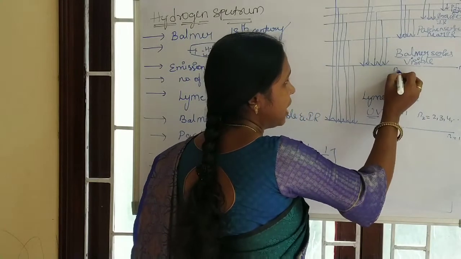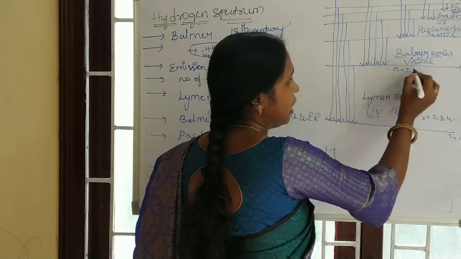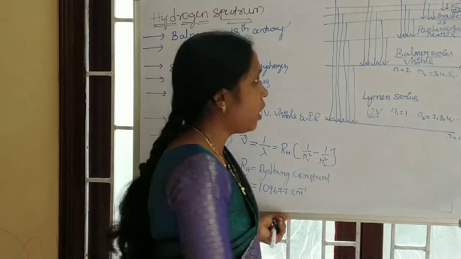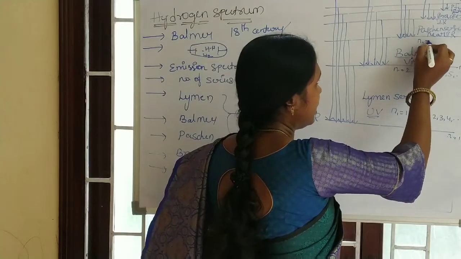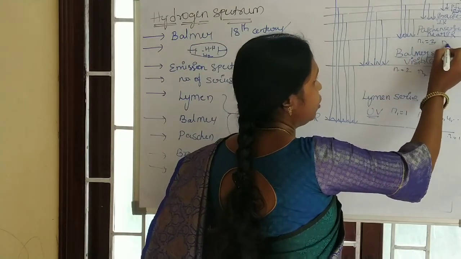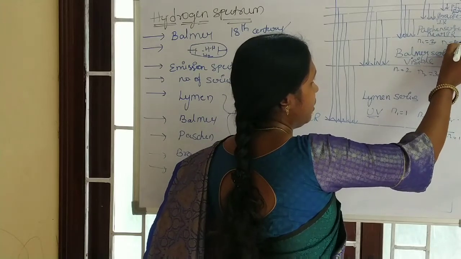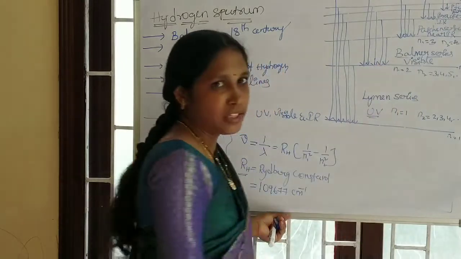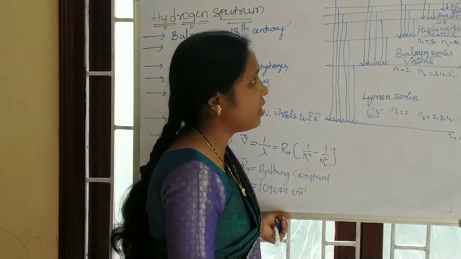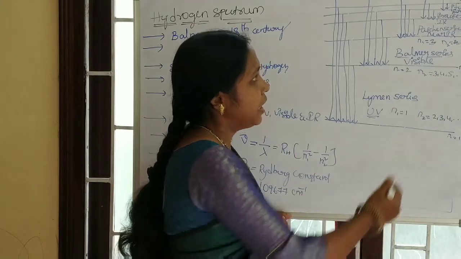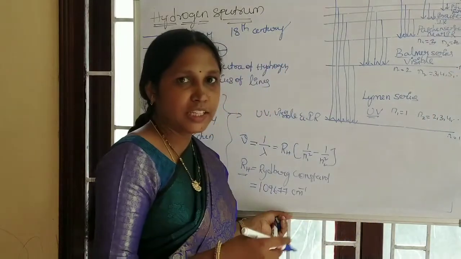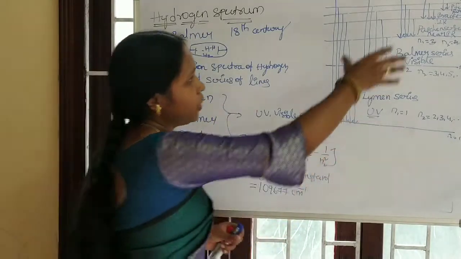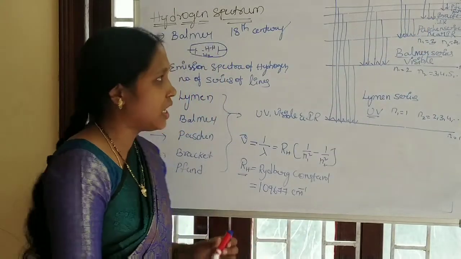For the Balmer series, n1 is 2, the second energy level, n2 is 3, 4, 5, and so on. For the Paschen series, n1 is 3, n2 is 4, 5, 6, and so on. Brackett: n1 is 4, n2 is 5, 6, 7, up to infinity. Pfund: n1 is 5, n2 is 6, 7, like that. Now we will see the information about the series in tabular form.